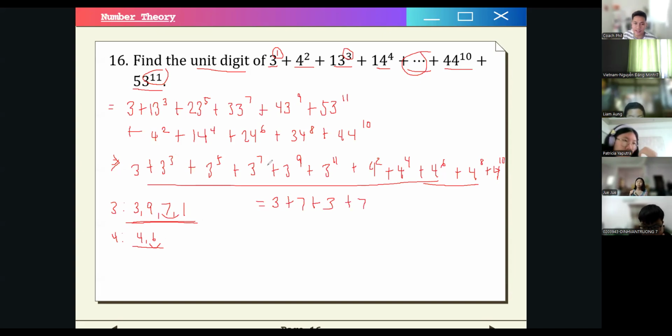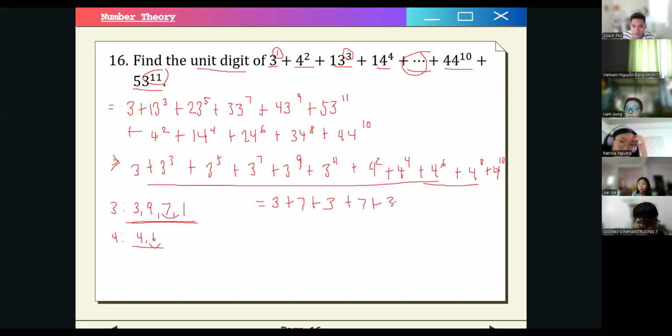Another way of looking at this is if we divide the exponent by 4, no, and then get the remainder. If we divide 7 by 4, we will have a remainder of 3. So that means that it follows the unit digit of 3 cubed. So that is 7, right? So how about 3 to the power of 9?